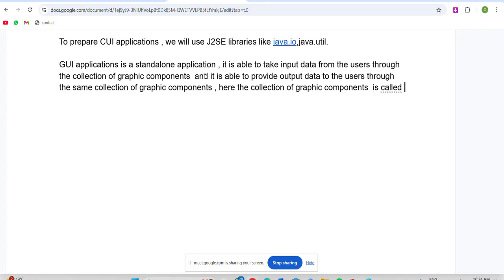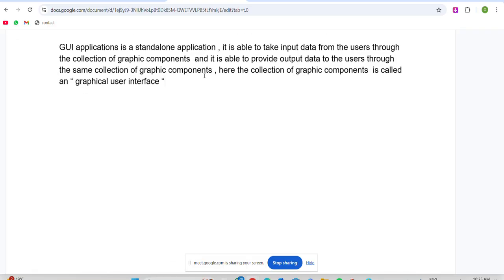is called, tell me, what? An user interface. Sorry, collection of graphic components is called a graphical user interface. Next, observe very clearly, to prepare